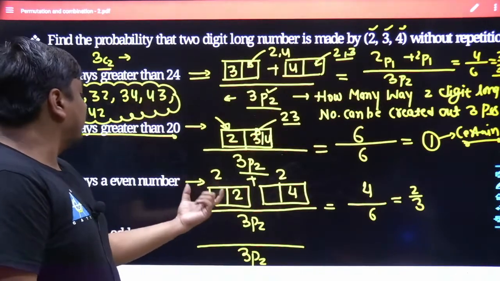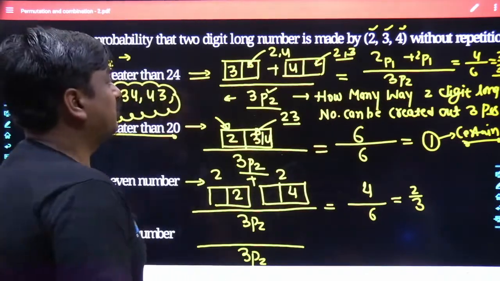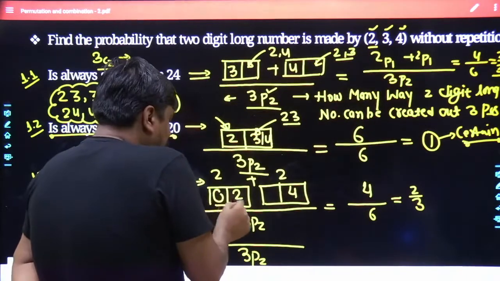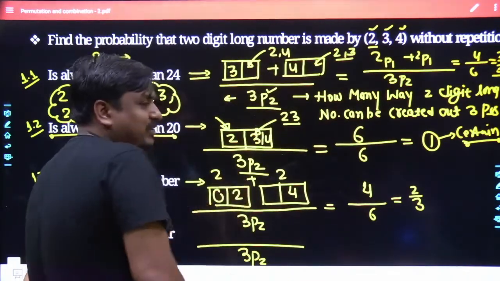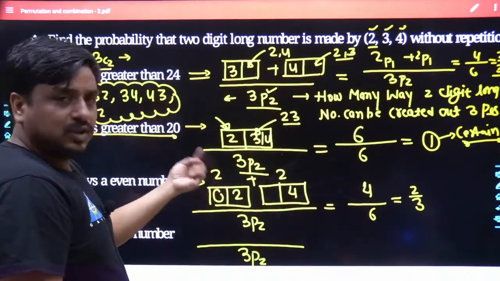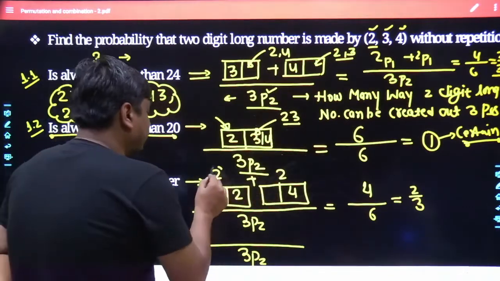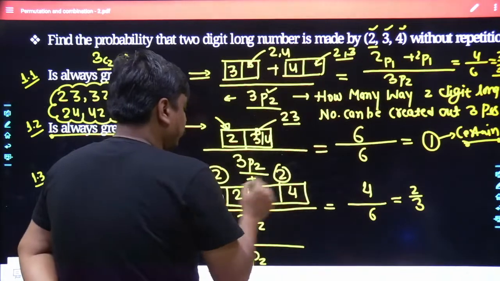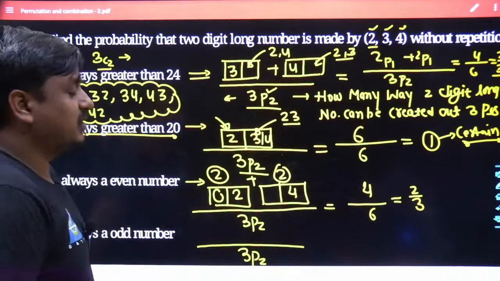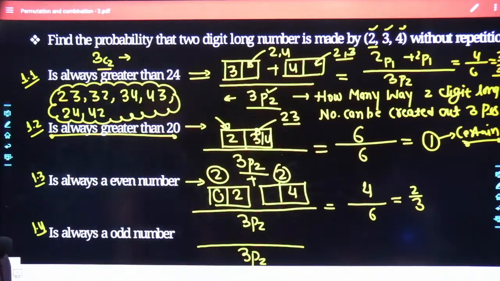And now it has been ensured that the number you have to fabricate has to be an even number. How is it possible? It's possible if the unit digit is fixed as 2. How many different ways could the 2-digit number be framed whose unit place is 2? Obviously it could be either 32 or 42. Similarly, either 24 or 34. So how many possible ways did you have for this sequence and this sequence, with 2 as well as 2? Put together it becomes 2 plus 2, that's 4, divided by 6, and the result is 2 divided by 3. Must be understood by all of us.